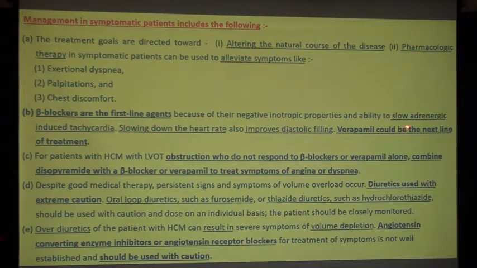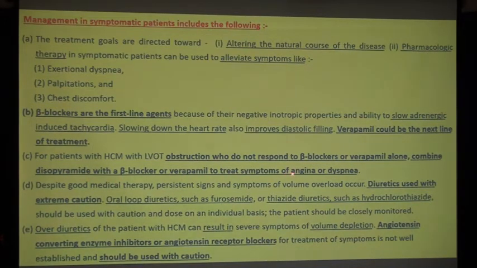Verapamil could be the next line of treatment. For patients with HCM with LVOT obstruction who do not respond to beta blocker or verapamil alone, combine disopyramide with a beta blocker or verapamil to treat symptoms of angina or dyspnea.